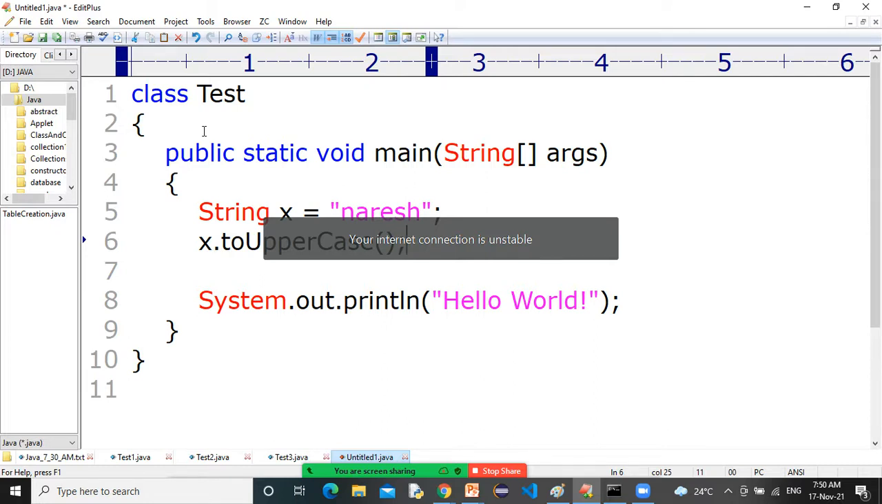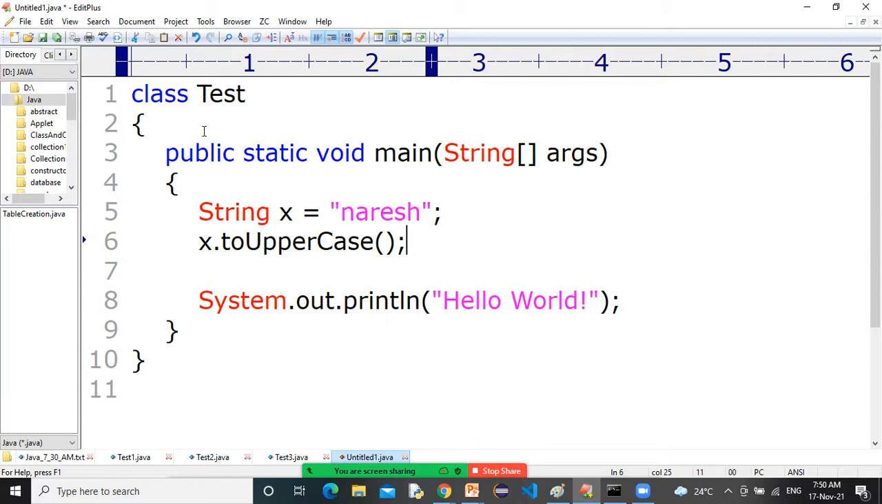Okay, you know very well what toUpperCase will do. Very simple, sir. It will make the alphabets a capital letter. Correct or not? Yes, it will make the alphabets a capital letter. No doubt about that.